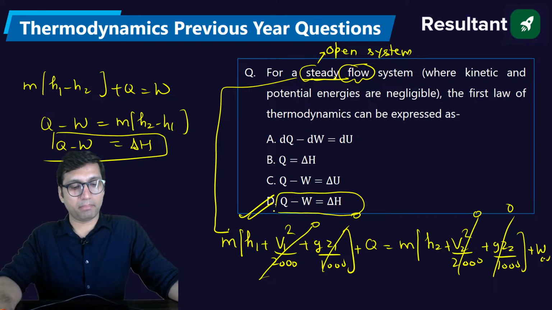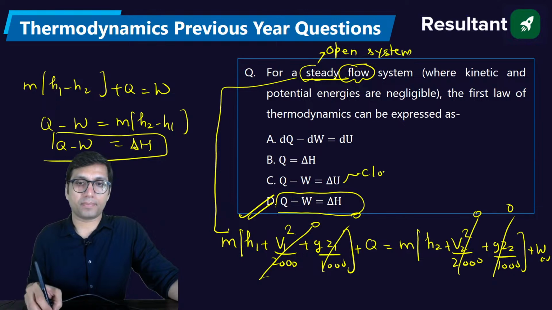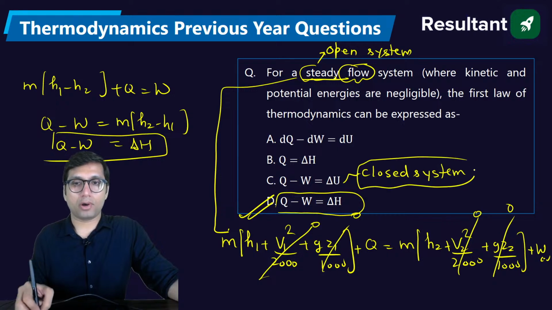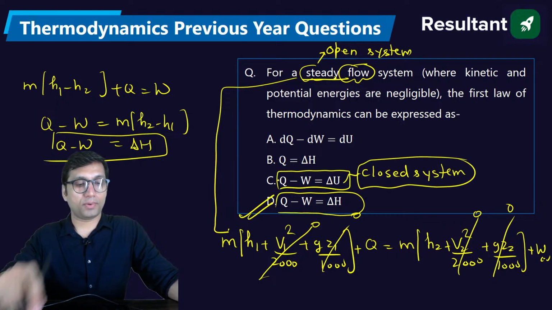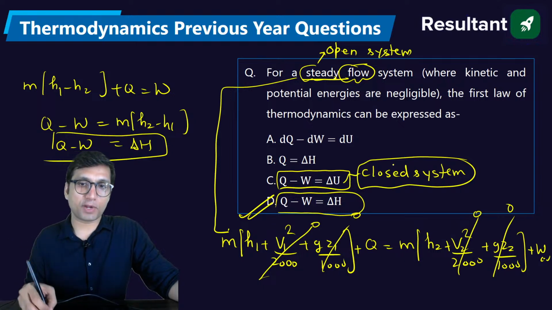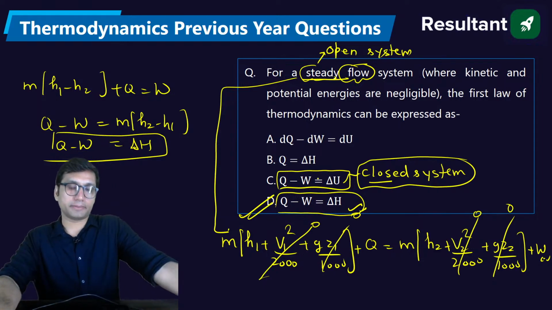But my friends, if you are asked the same thing for a closed system, then the first law of thermodynamics will be option C: Q minus W is equal to change in internal energy. For a closed system where kinetic and potential energy are negligible, the heat supplied to the system minus work done by the system is equal to change in internal energy. So this is for a closed system, and the earlier one is for a steady flow system if the kinetic and potential energy are neglected. Clear to everyone or not?